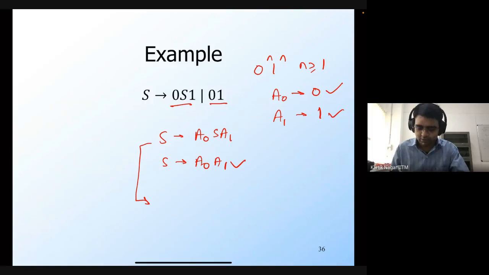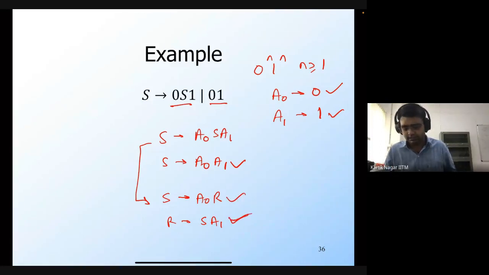We must break down this body, so we will introduce a new variable for that. S generates A0 R, and then R generates S A1. Now both of these new production rules also obey the syntax of CNF.